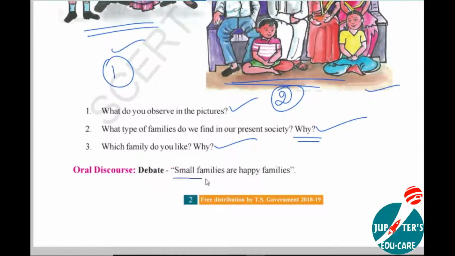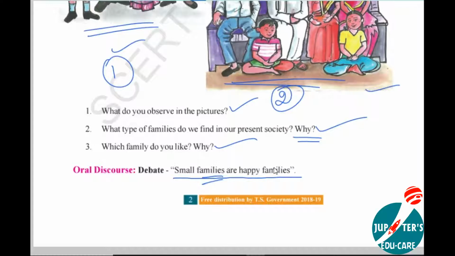We should have a debate. Small families or happy families. If we are in the classroom, I can go for a debate with those who like small families and those who like joint families. Like that, someone says joint families are best.